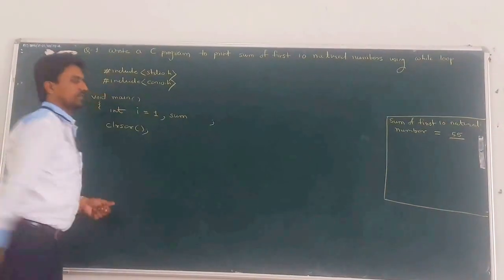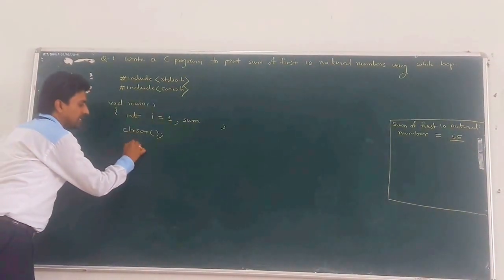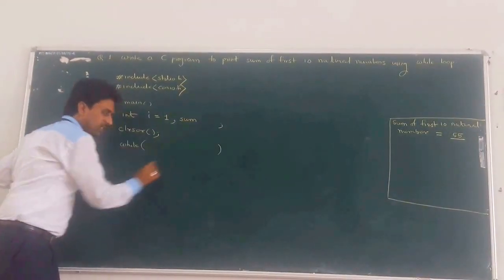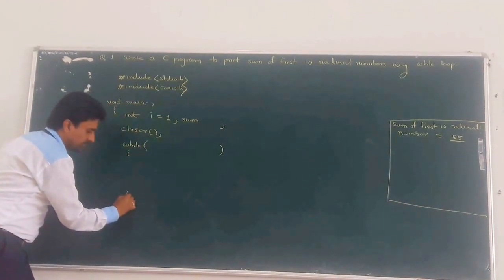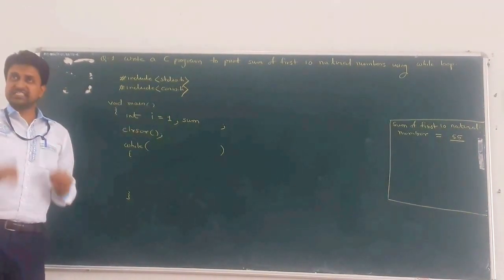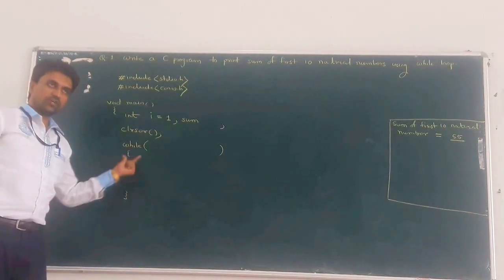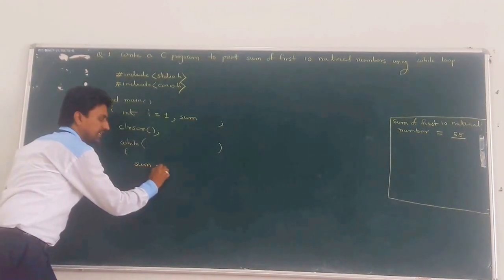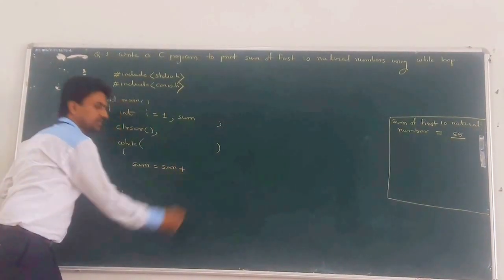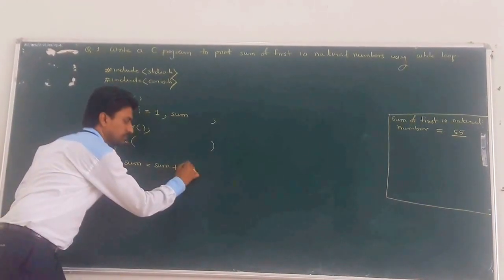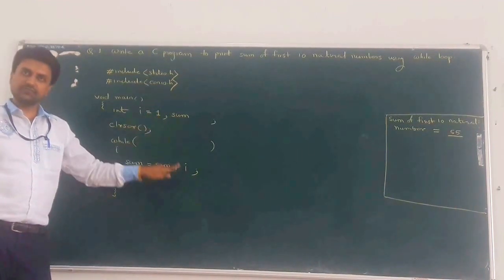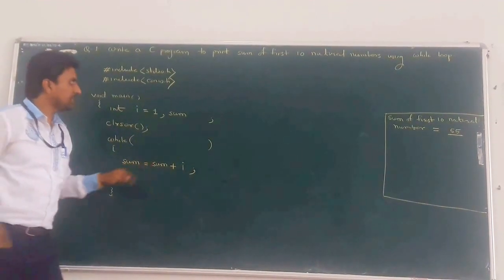Okay, next semicolon. After that, write the syntax or common structure for the loop. While, here the condition, then curly bracket, and then completion of the curly bracket. Next, decide what are the statements or body of the while loop. What do we want? We want to add the first 10 natural numbers, that means sum plus I. In the first iteration, what is the value of I? 1. That is the first natural number. Now, initially, make the value of sum equal to 0.